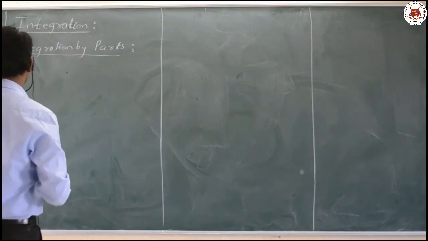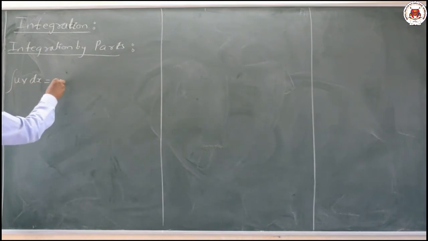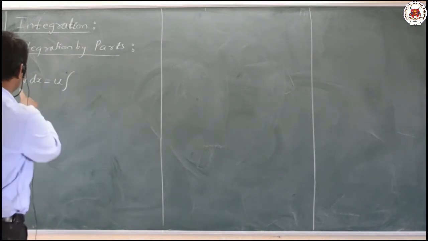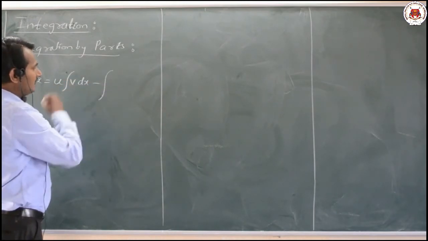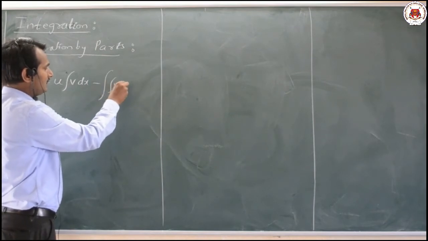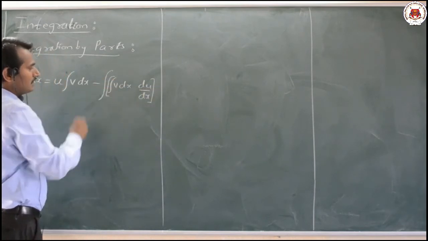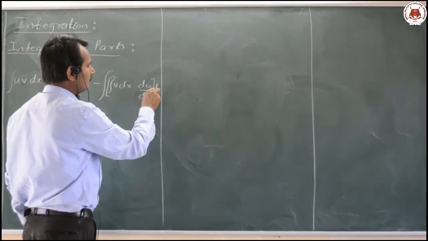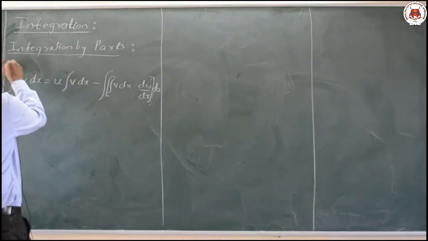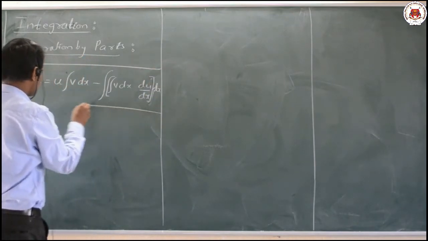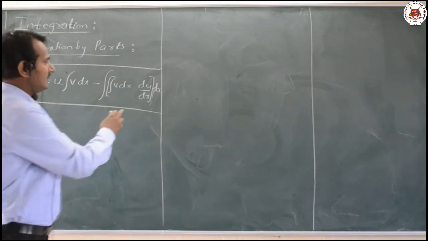Now what it is, that we shall observe. I will write down the formula first. Integration of u into v dx, u as it is, okay, u as it is means the first term as it is, then integration of v dx minus integration of integral of v dx into du by dx, okay. This is a very important thing, into dx here, that is nothing but our required result here, okay. Very, very simple and easy topic here.